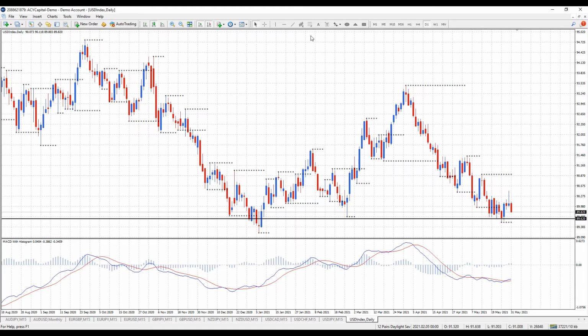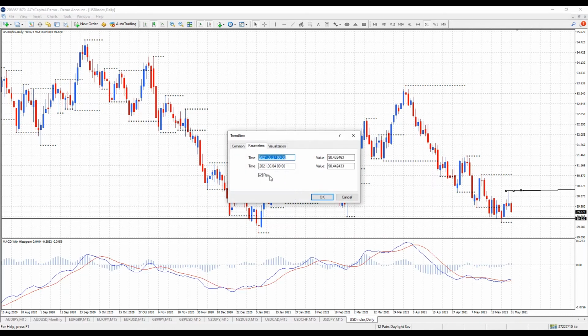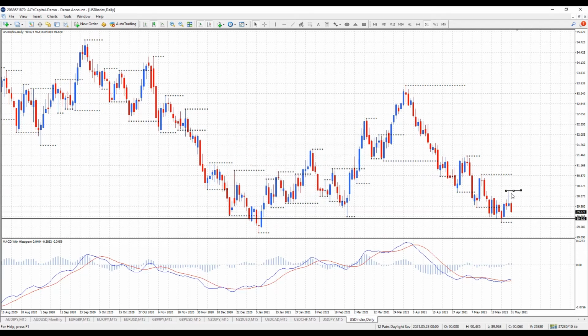So if we could just break above this high here, that would start to put this in a much more upward bias. Okay, so we just need to monitor that. If we do break above this high point as I'm showing you just there, then that's going to put the daily chart trend into an uptrend, and that's going to be positive for the US dollar and negative for pairs to the US dollar. Okay, so with that in mind, let's now move into the Australian dollar to the US dollar.